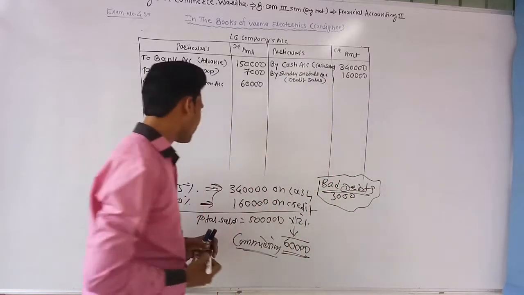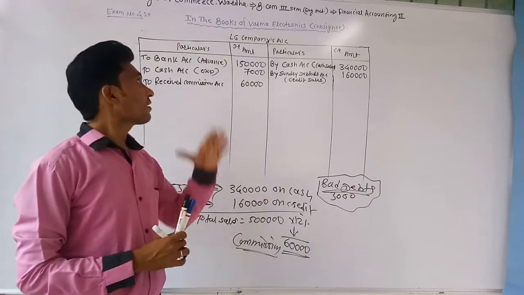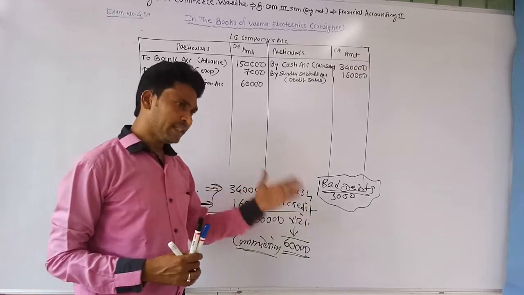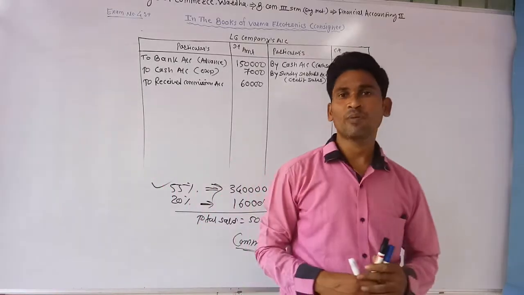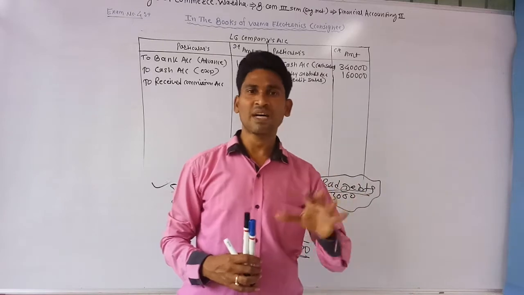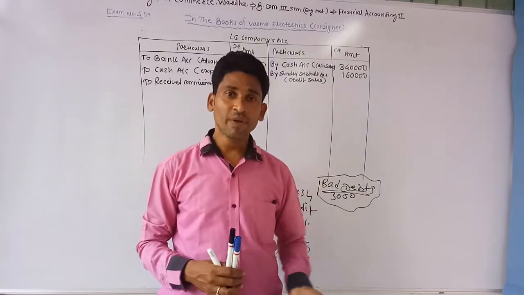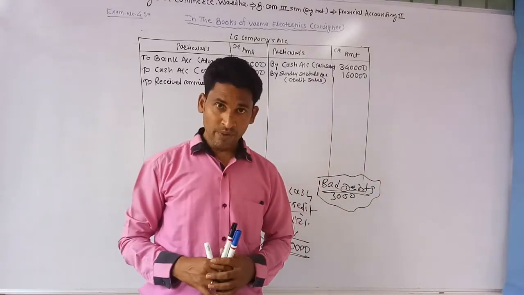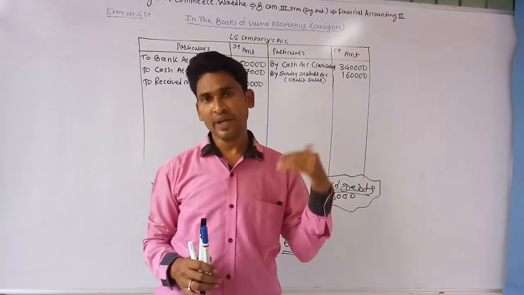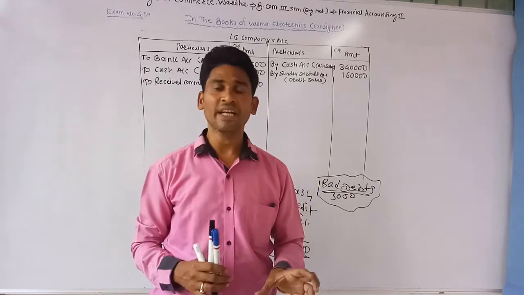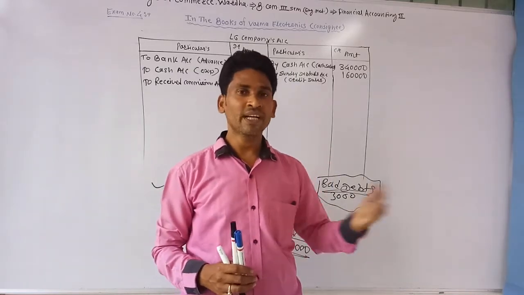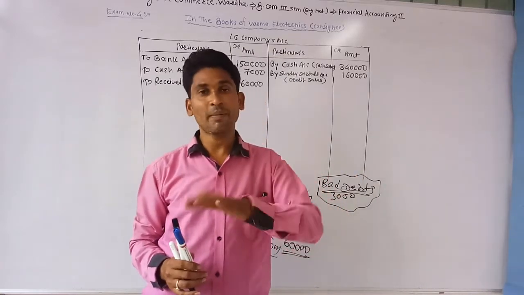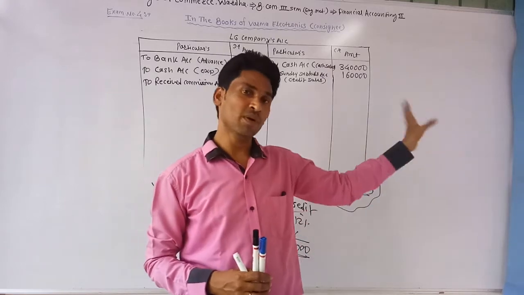Bad debts. Before that, when Verma Electronics recovers the amount from its debtors, at that time it passes the journal entry: cash account debit or bank account debit, and that particular debtor's account credit. Time to time when it gets the cash from any debtor, it passes the journal entry cash account debit. If it gets a cheque or the amount directly in the bank account, it debits the bank account and credits that particular person's account.